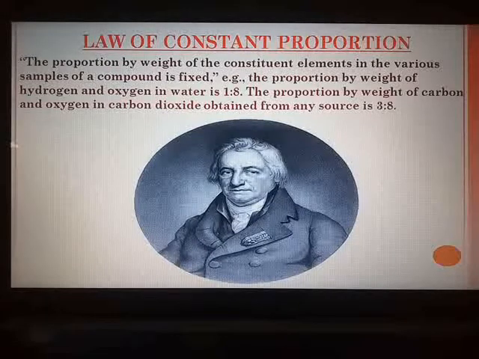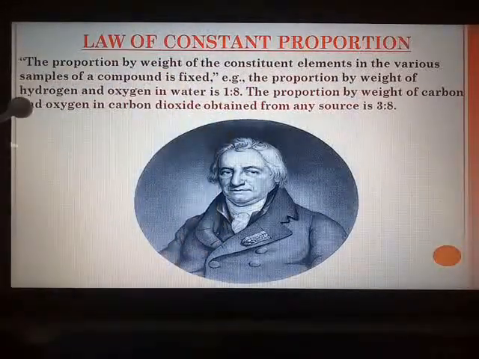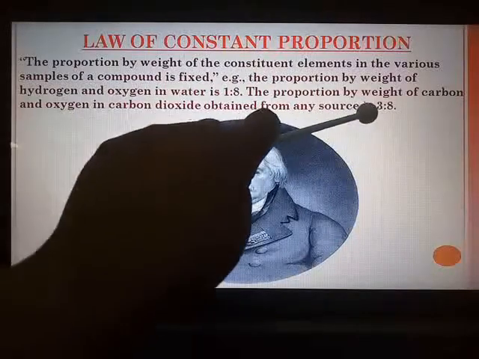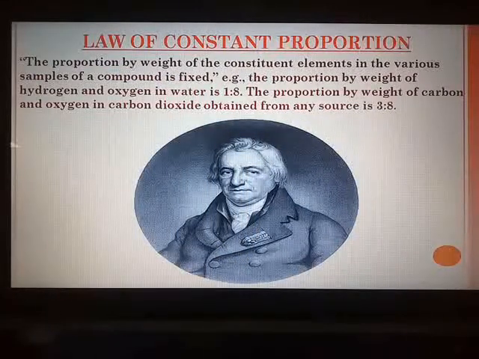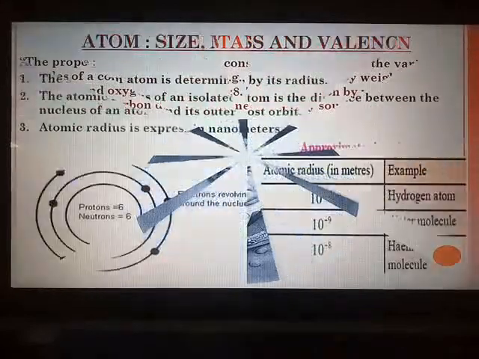You get water from the lakes, you get water in the form of ice, but unless and until it is pure water, this proportion of hydrogen and oxygen will remain the same. If you take the example of carbon dioxide, the proportion by weight of carbon and oxygen will always be 3:8. Our next topic for revision is the atomic size.